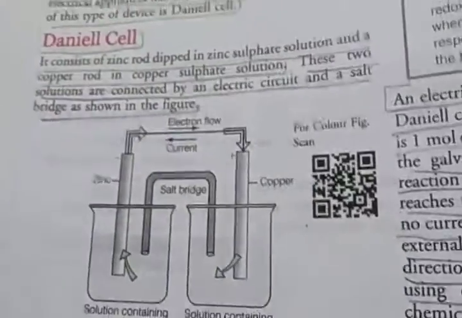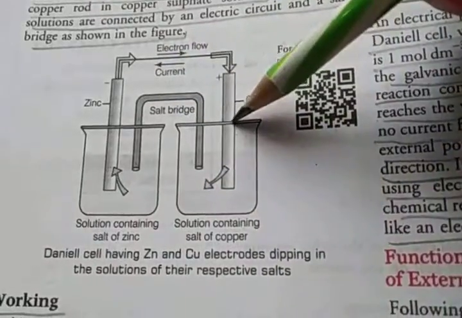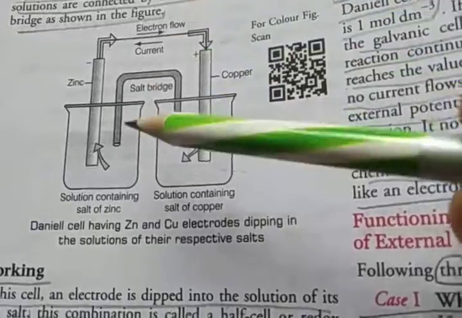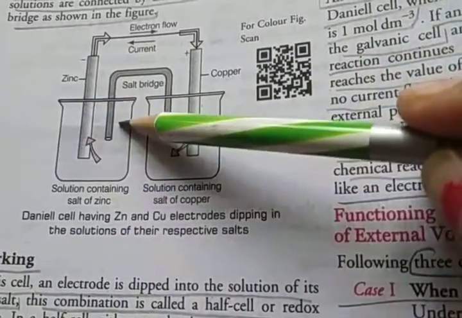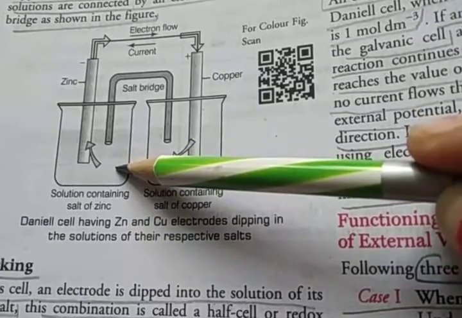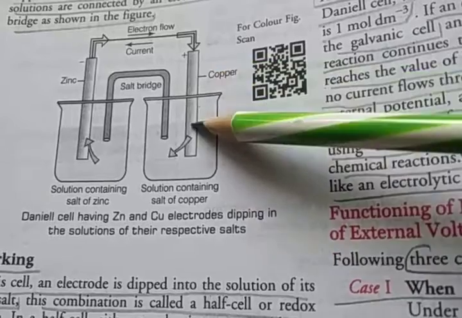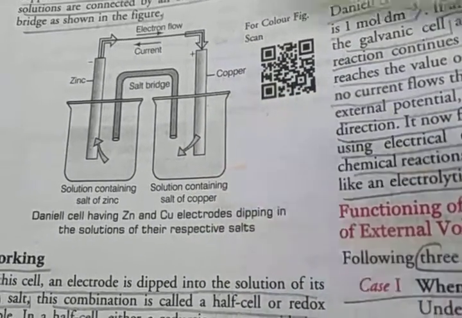This is the diagram of the Daniell cell. It consists of a zinc rod dipped into a solution of zinc sulfate, and a copper rod dipped into a copper sulfate solution.